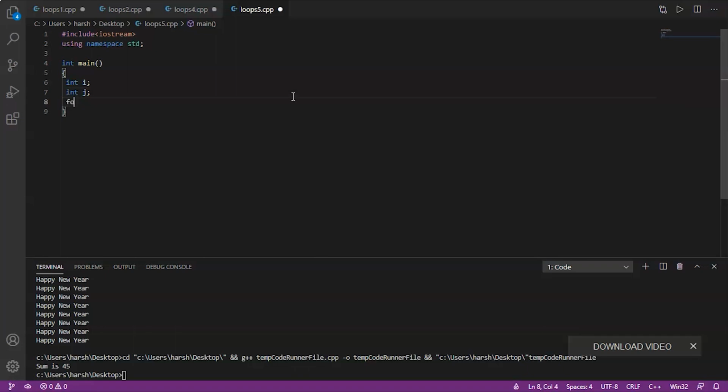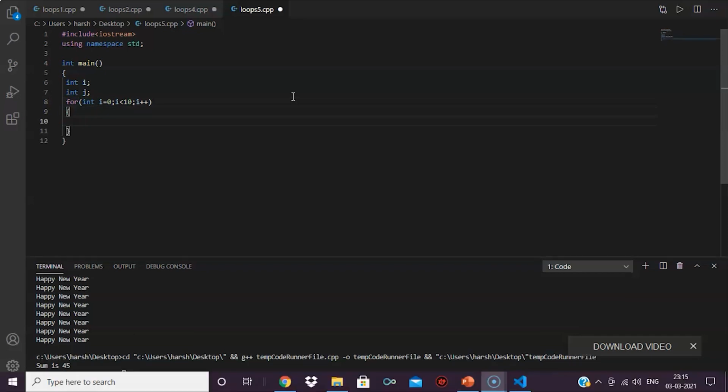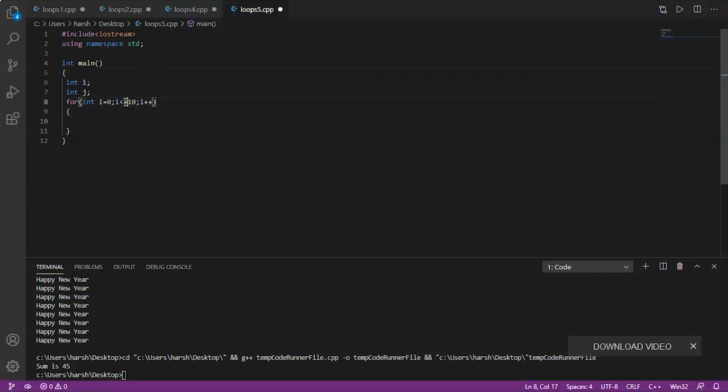So let's write for, initialize it with 0, I less than 10, I plus plus. Now here we have written I less than 10. Instead of this, we'll write I less than equal to 10 because we want the 10th row to be printed also. Now we'll print /n in order to insert a new line.